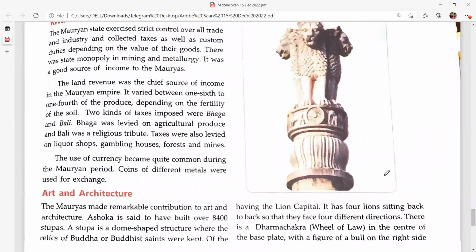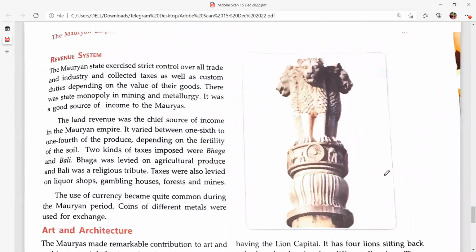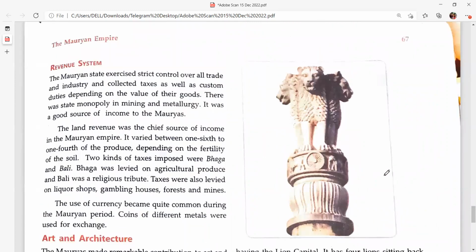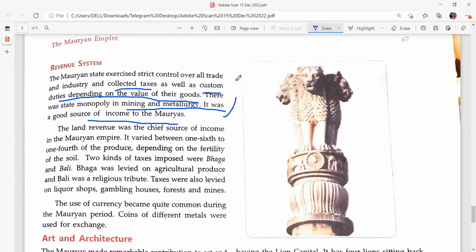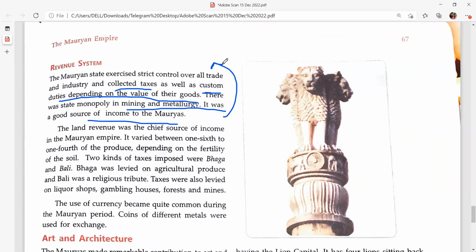And the revenue system. The Mauryan state exercised strict control over trade and industry and collected taxes. So for trade, they collected taxes as well as customs duties depending on the value of the goods. There was a state monopoly in mining and metallurgy. It was a good source of income to the Mauryas. So the Mauryas raised their income through taxes from trade, and they also imposed customs duties on mining and metallurgy. Mining means they took out coal, etc.